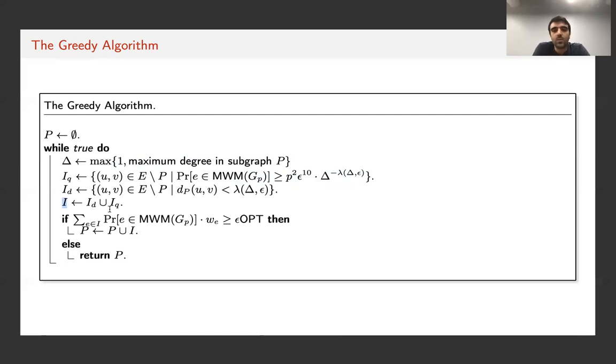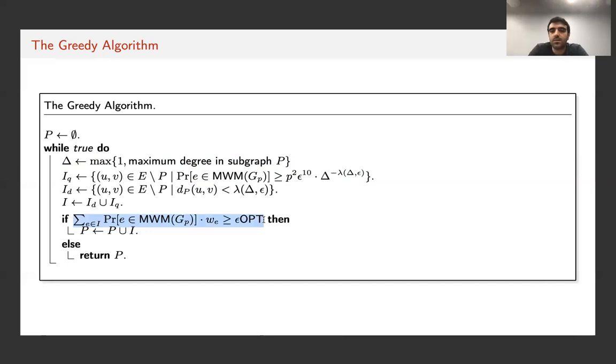So what we do is we look at I. If the contribution of edges in I to the expected weight of the optimum solution is more than an epsilon fraction, we add all of the edges in I to P. And we also prove that the maximum degree in I is going to be a constant, it's not hard to see, dependent only on epsilon and P. And if the contribution of these edges is more than epsilon opt, we add them to P.